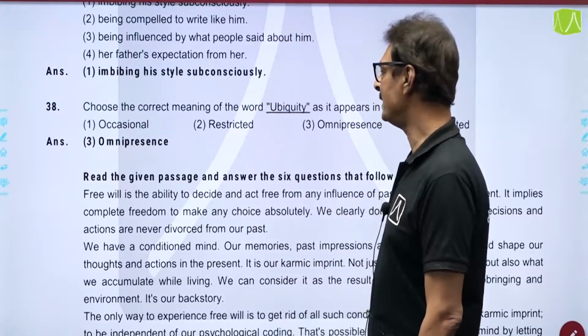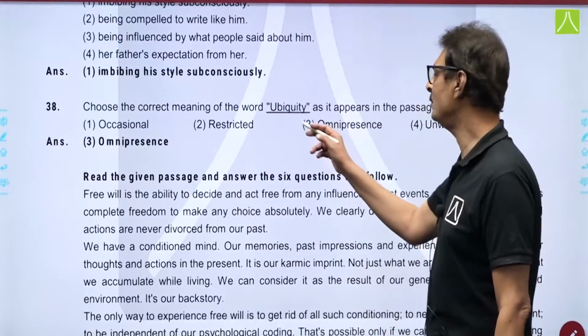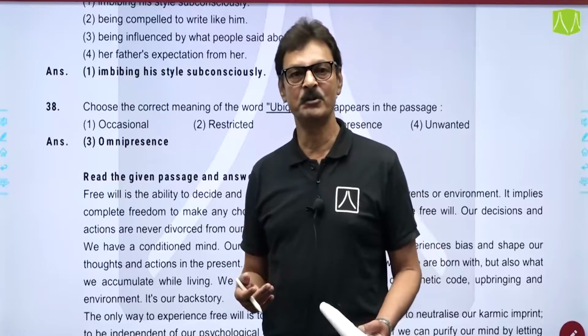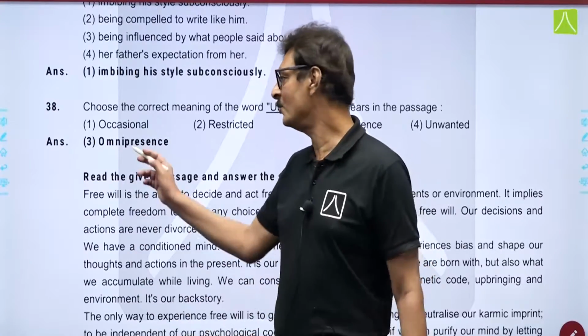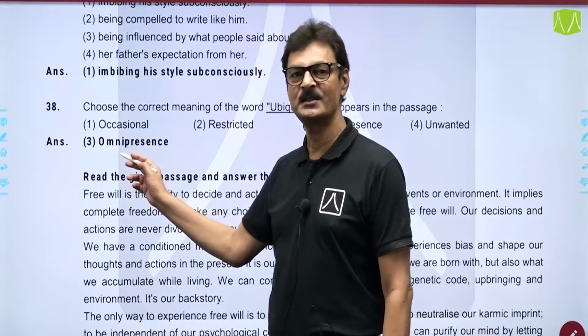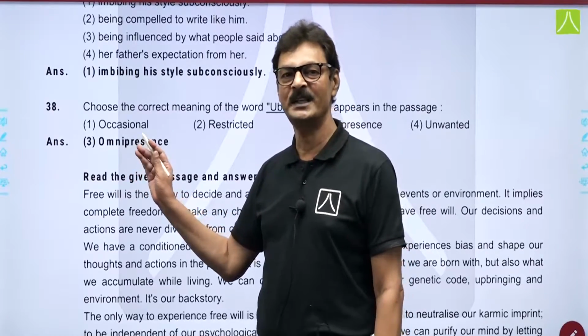The last question from this passage: choose the correct meaning of the word ubiquity. Ubiquity is ubiquitous, ubiquitous is which is present everywhere, जो सब जगह present होता है, omnipresence. So the correct answer is option number 3, that is omnipresence.